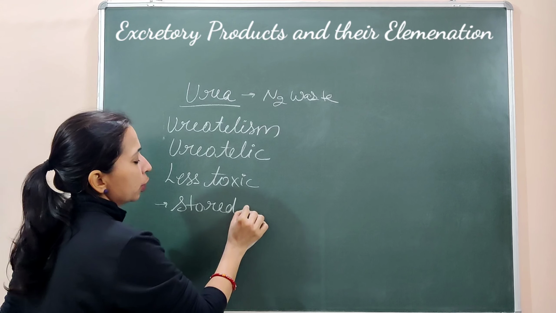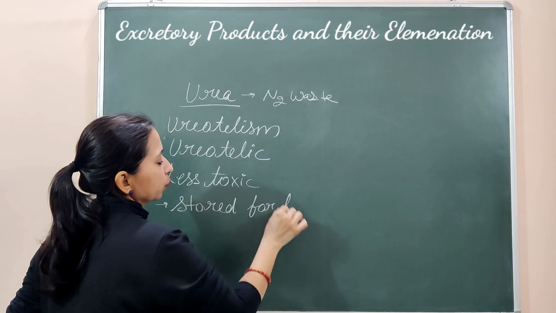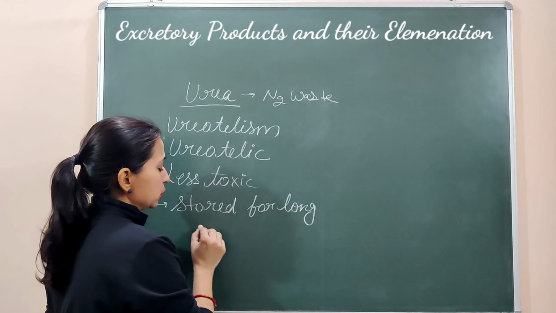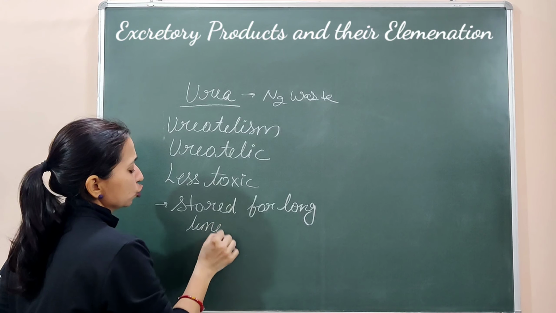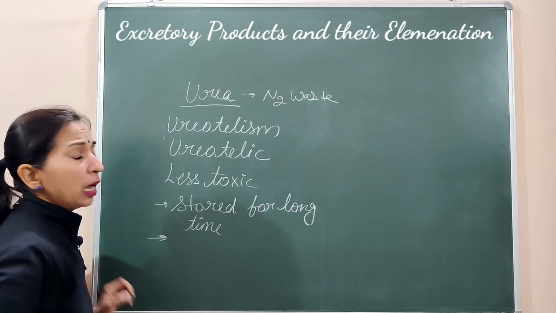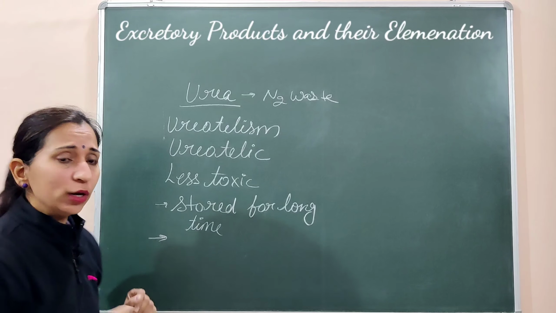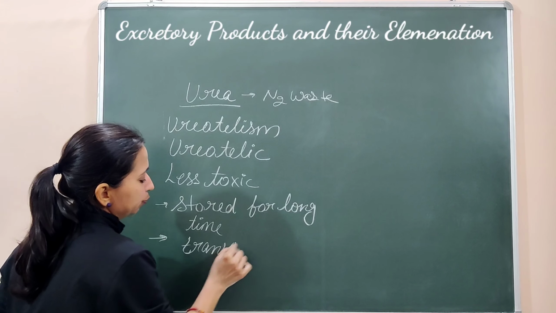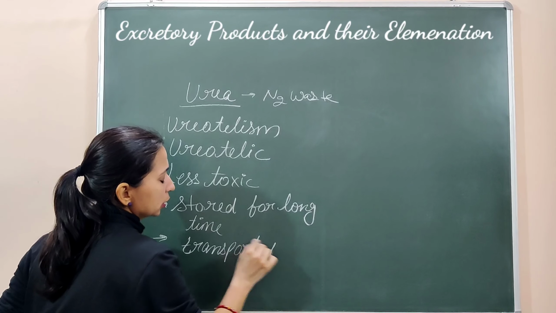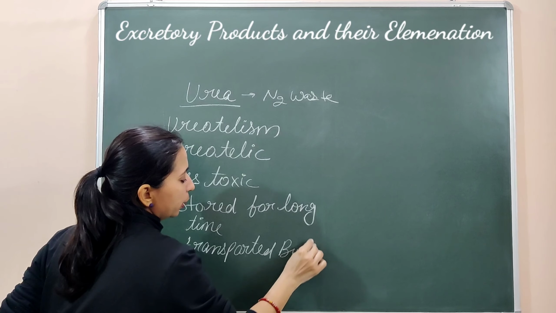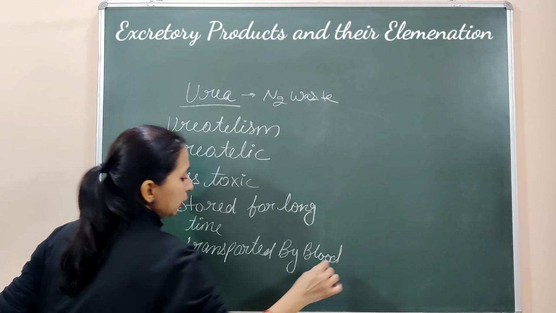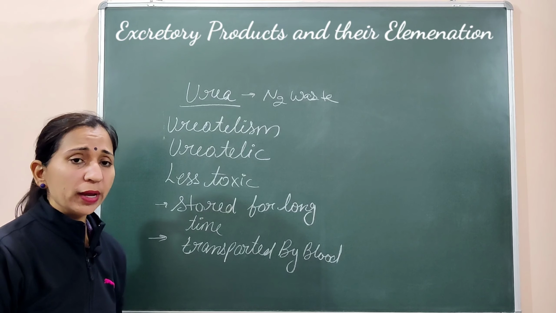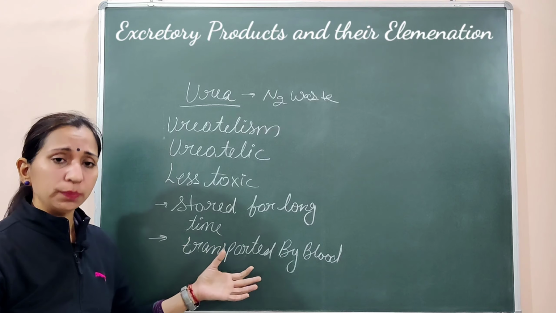It can be stored for a long time and it does not damage the tissues. बॉडी के टिश्यूज को भी डैमेज नहीं करता. And it can be transported through blood also. ब्लड इसे ट्रांसपोर्ट भी कर सकता है. And we're saying that it's less toxic or moderately toxic. That's why it can be released through water.